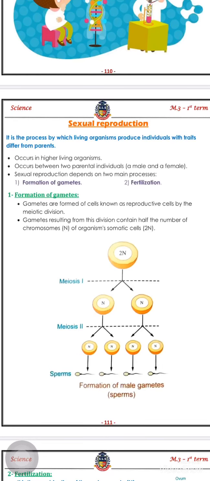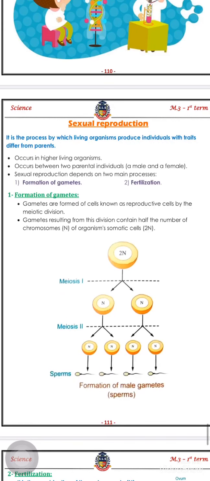That means a reproductive cell or somatic cell contains 2n, while the gamete contains only 1n. Okay? Haploid number, half the number of chromosomes. As you see here in meiosis, meiosis 1 is the reduction division, where the reproductive cell gives 2 cells, each containing 1n. Then meiosis 2 occurs, the second meiotic division, which gives 4 gametes or sex cells. In the male they are called sperms, and in the female they are called ova.